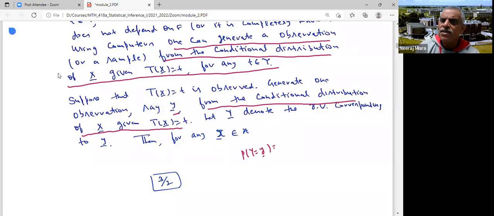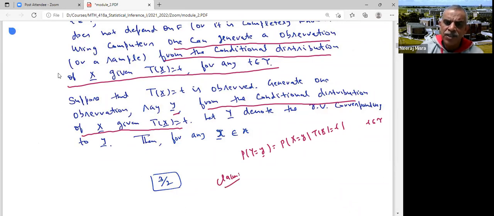It has been generated from the conditional distribution of x given Tx equal to T. This is the same as the probability that x equal to y given Tx equal to T. So if T is observed, I generate one observation y, denoting the corresponding random variable as capital Y, from the conditional distribution of x given Tx equal to T. I've got a random variable Y whose distribution is the same as the conditional distribution of x given Tx equal to T.